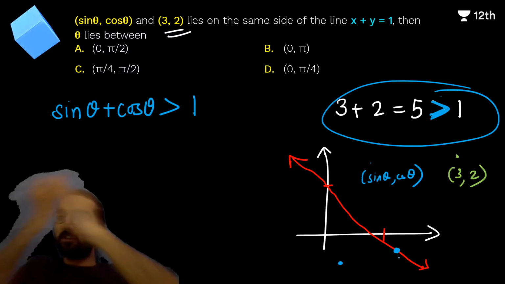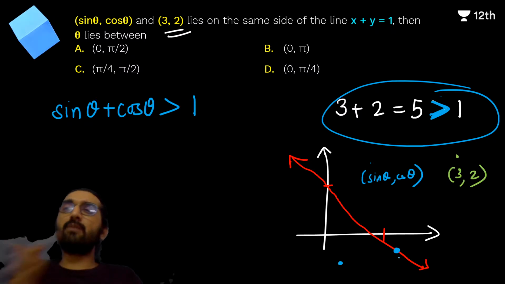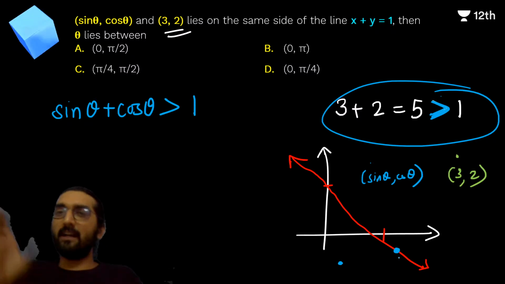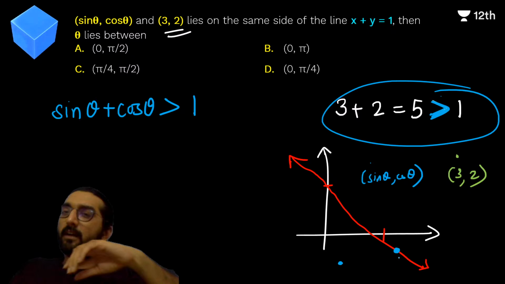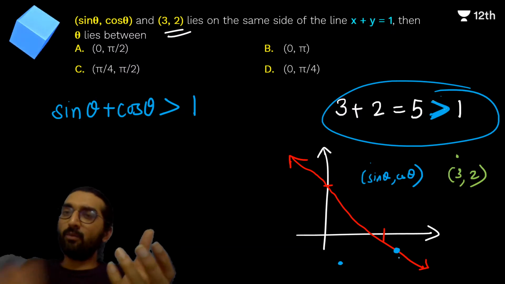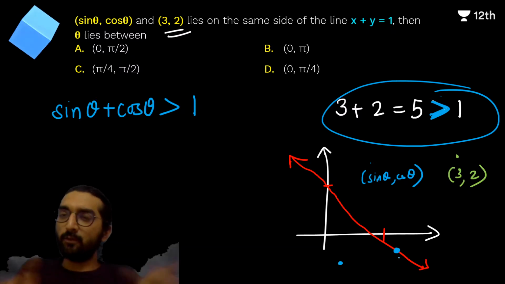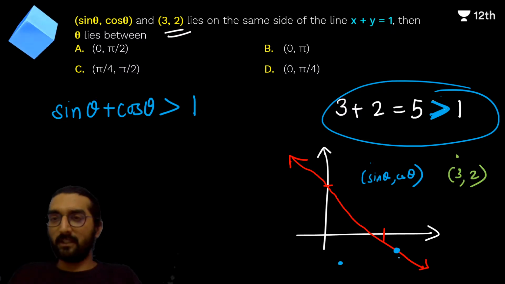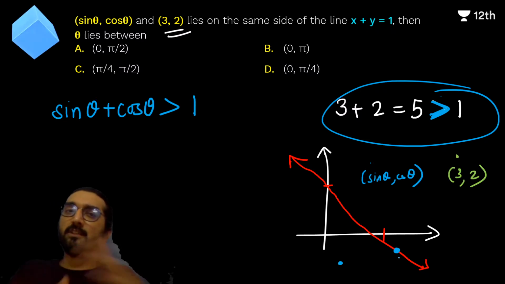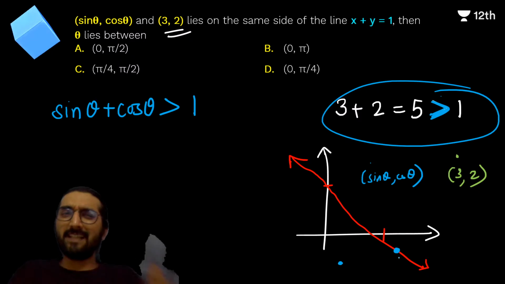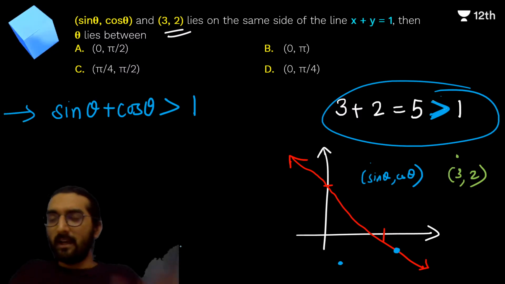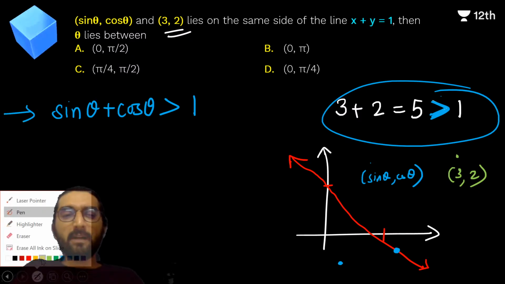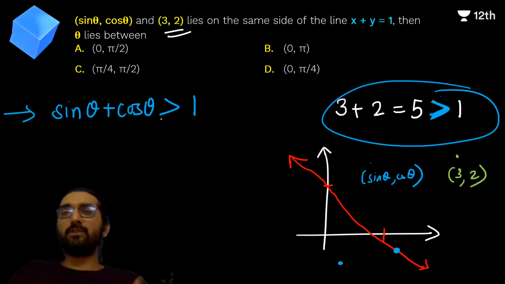Right, you can bring the constant on the left hand side and say that x plus y minus 1 equal to 0, then it is still valid. 3 plus 2 minus 1 is greater than 0, right, on one side of the line. 3 plus 2 minus 1 is still 4, greater than 0, so on one side of the line, right? Similarly, sine theta plus cos theta minus 1 greater than 0 means sine theta plus cos theta greater than 1, right? Now when you solve it, rather for that matter, don't even need to solve, just plug in values and you'll realize that this works out for option A.